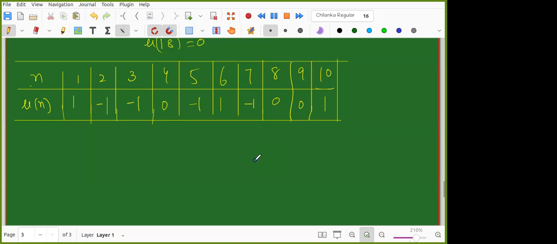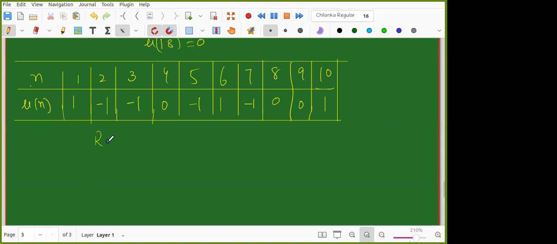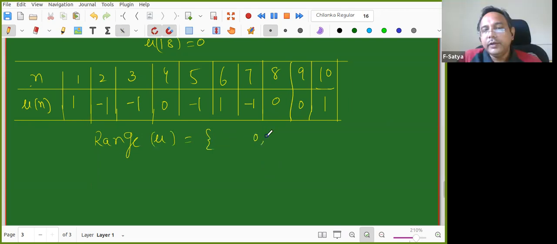Arijit, are you clear? Yes, sir. Okay, great. So the mu function is known. What is the range of mu, if you know, Arijit? 0, 1, or -1. Yes, so 0, 1, -1. Right.